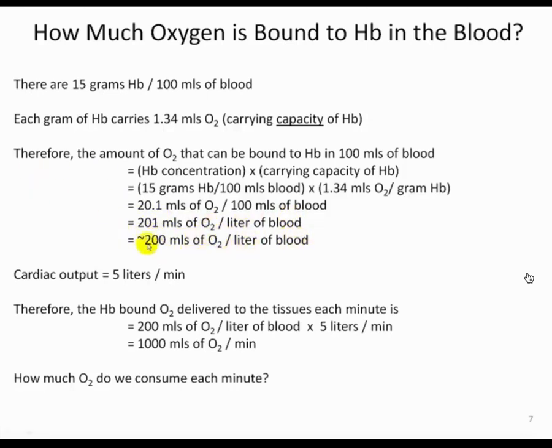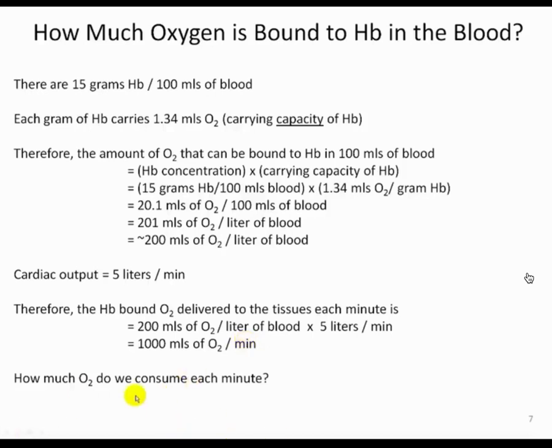So what we then see here is for the content for hemoglobin, it's about 200 mLs of oxygen per liter of blood, whereas what we saw for the dissolved, it was about 3 mLs per liter of blood. So again, 200 mLs versus 3 mLs per liter. Now if we go back to our cardiac output to come up with a calculation, we want to go back to a standard cardiac output of 5 liters per minute. So we say 200 mLs of oxygen per liter of blood times 5 liters per minute. This is equal to 1,000 mLs of oxygen per minute. In other words, this is the delivery going out to the tissues of oxygen that is on hemoglobin. We calculated this for dissolved, it was only about 15. In this case, it's now at 1,000. And so we have 1,000 mLs of oxygen per minute going out for delivery to the tissues.